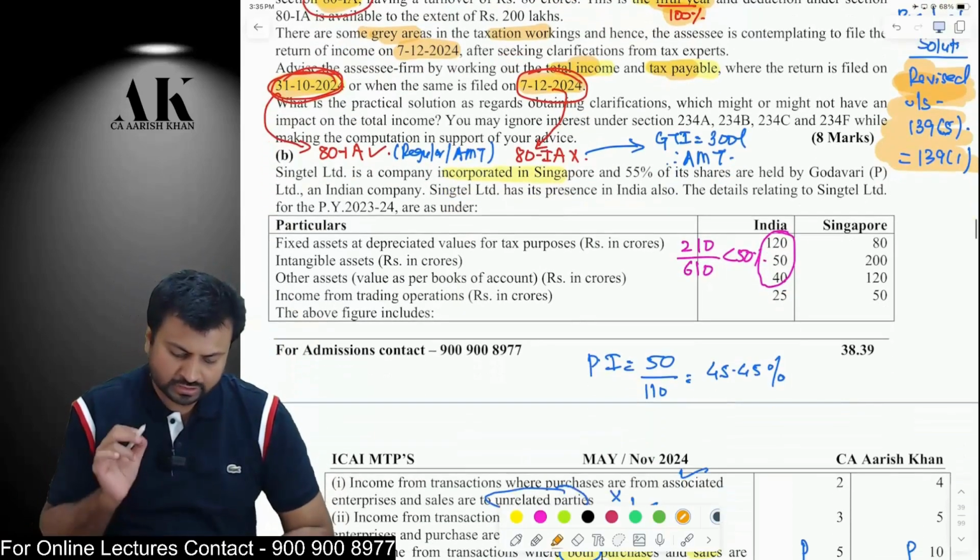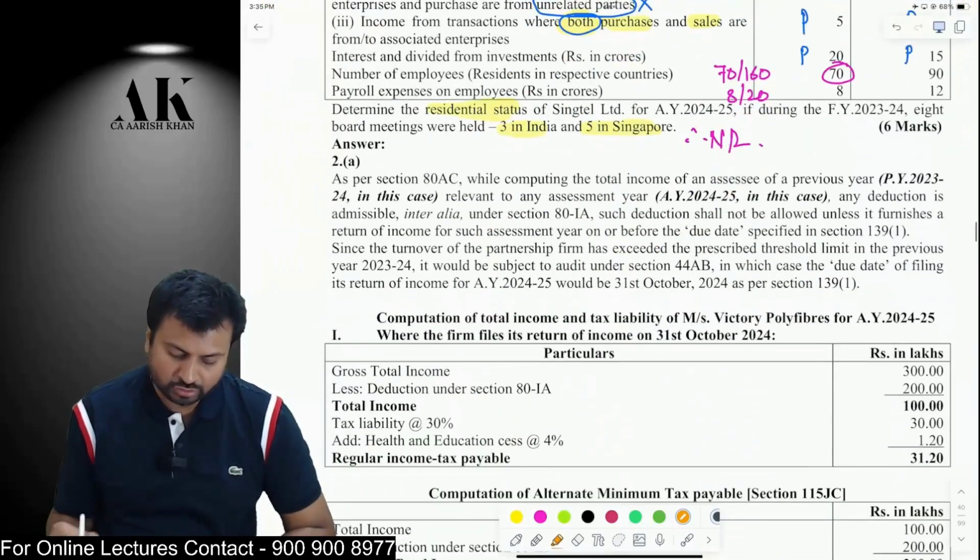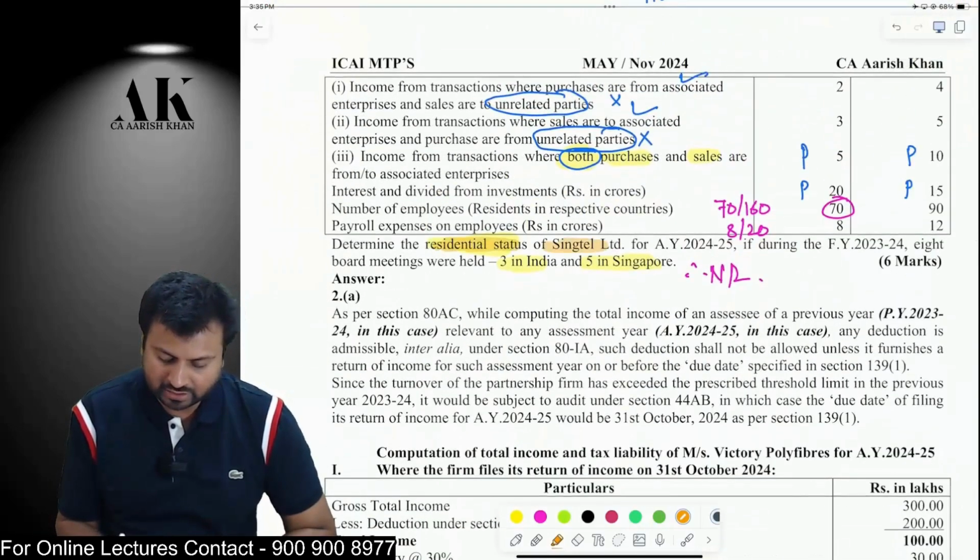Now, the next question is on POEM. There is a company which is incorporated in Singapore, and 55% of its shares are held by an Indian company. Now, what is the question over here? We need to find out the residential status of this Singtel Limited.